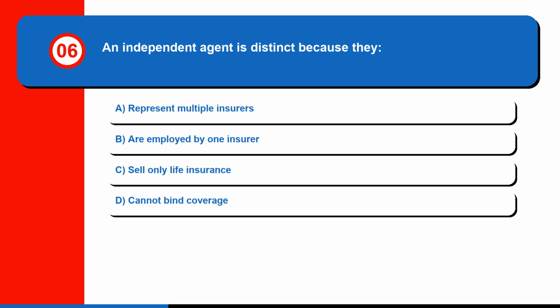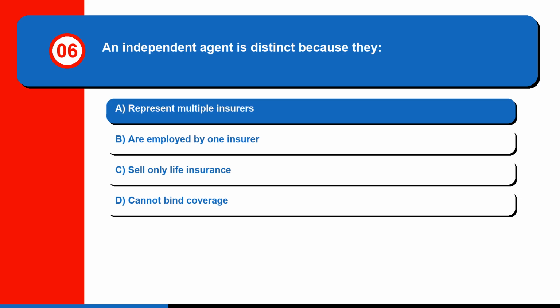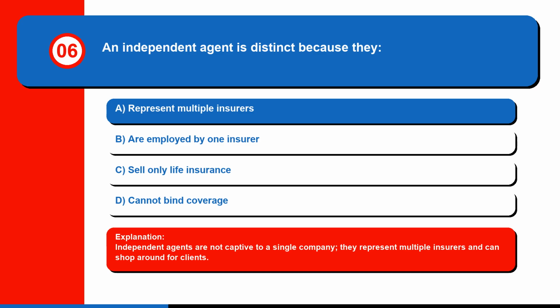Question 6. An independent agent is distinct because they A. Represent multiple insurers, B. Are employed by one insurer, C. Sell only life insurance, or D. Cannot bind coverage. The correct answer is A. Represent multiple insurers. Independent agents are not captive to a single company, they represent multiple insurers and can shop around for clients.